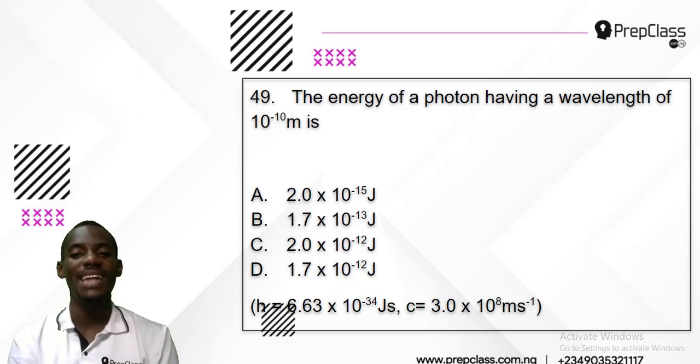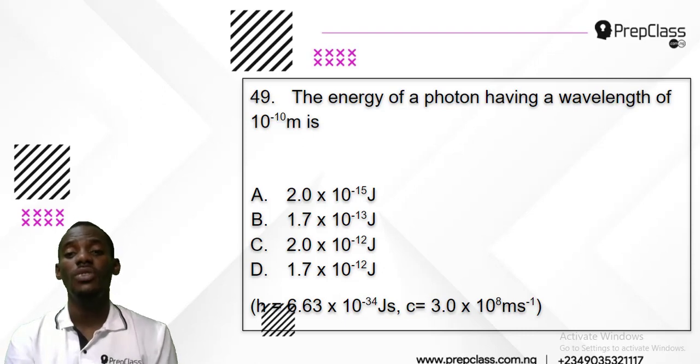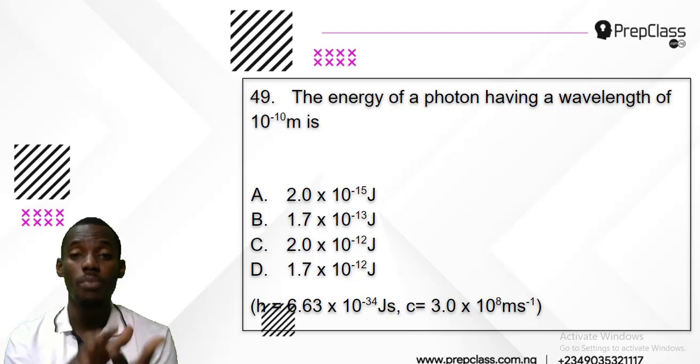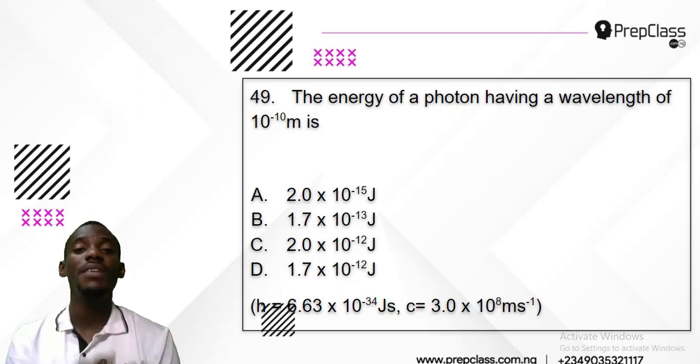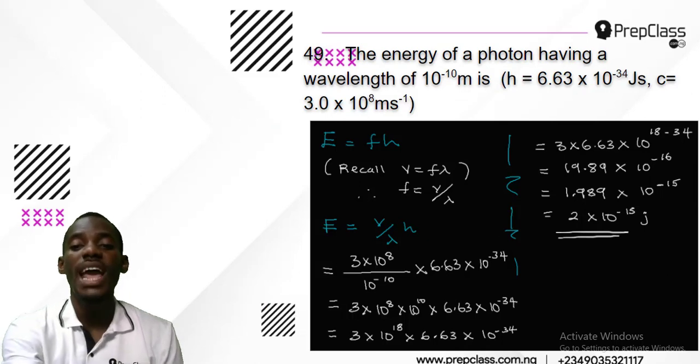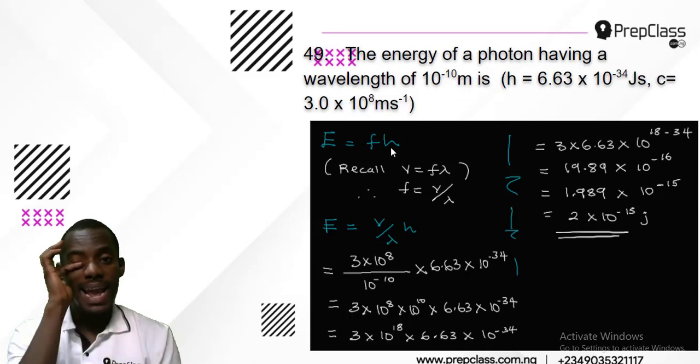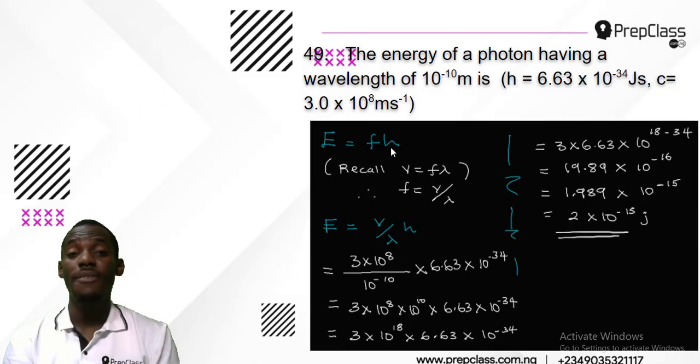Now, how do we find the energy of a photon? Photon is just like light. The word photo means light, and photon means packets of light moving. Light traveling in packages, and that's what we call quanta. Now, how do we find the energy of a photon? The formula is very simple. It is just E equals F h, where F is frequency and h is the Planck constant.